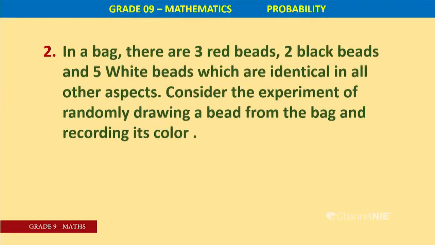Consider the experiment of randomly drawing a bead from the bag and recording its color. If you consider the total outcomes of this experiment, there are 3 red beads, 2 black beads, 5 white beads.